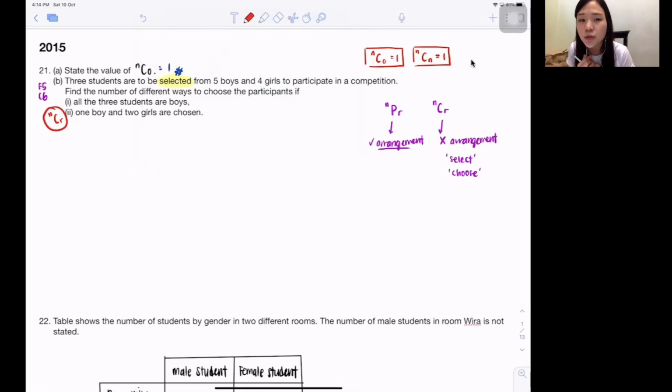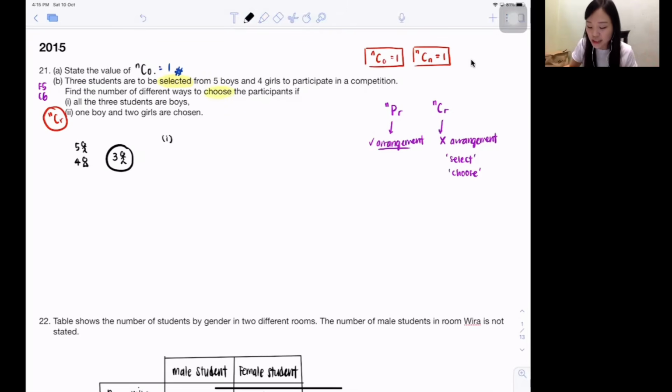They say 3 students are to be selected. Usually I will try to analyze the question. They want 3 students to be selected. Those I want, I draw inside a circle. Selected from 5 boys and 4 girls. So literally I have 9 people, and I just want to choose 3 of them to participate in the competition. They say find the number of different ways to choose the participants. I even see the word choose. Again, it double confirms that I don't care about arrangement. So let's start from A.